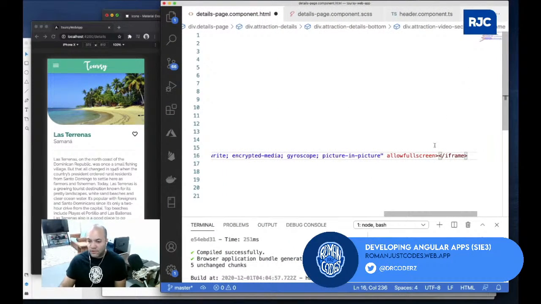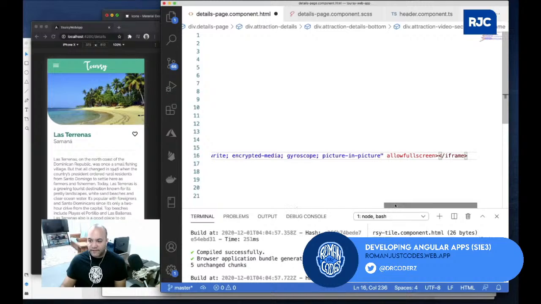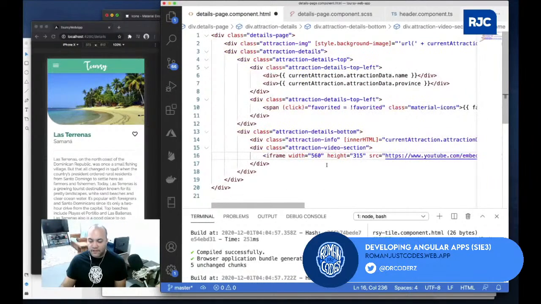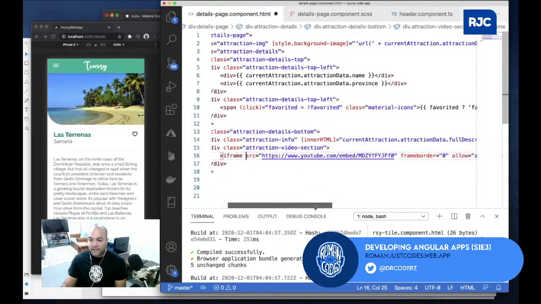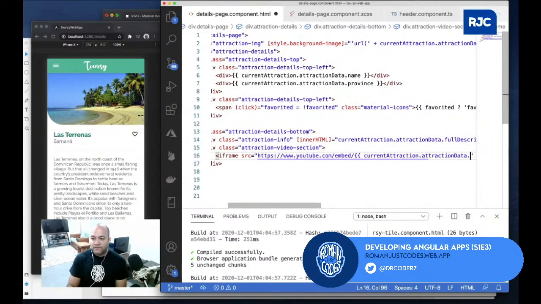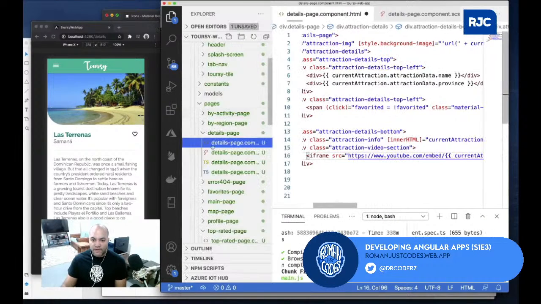If I do this, for example, the width and height, I can change that programmatically. Actually, I'm going to use the width and the height of the screen and adjust it appropriately for this one. Remember, we're embedding the video, and then I can just come over here and interpolate it and say current attraction data, what's the name of the property?